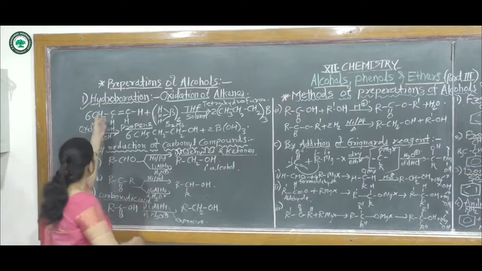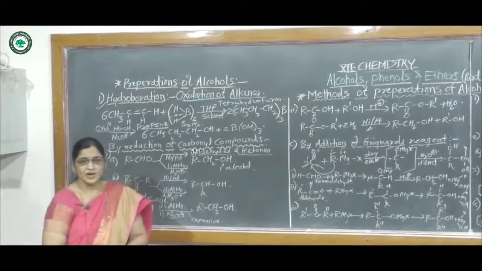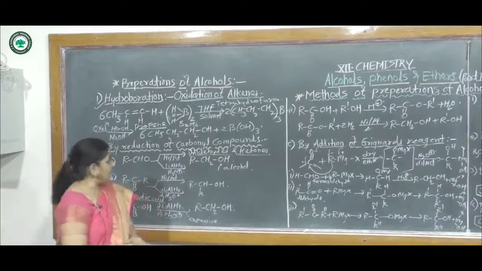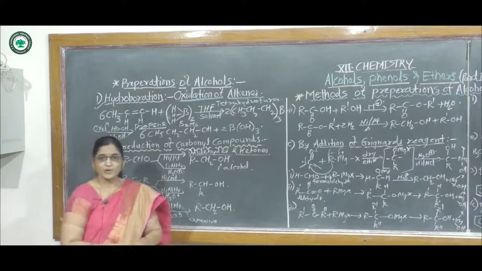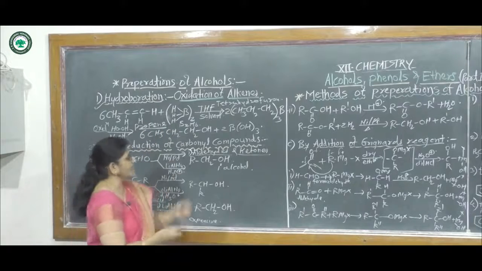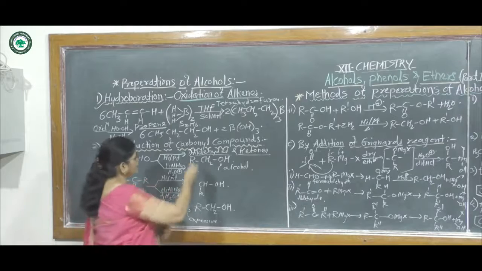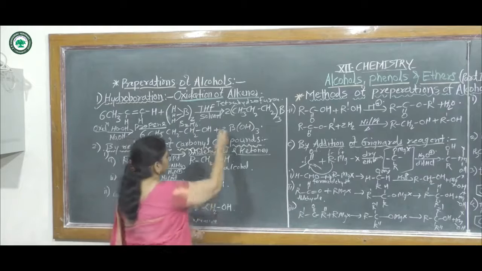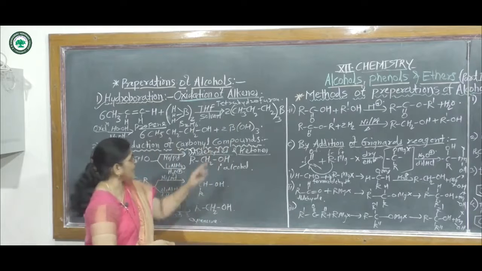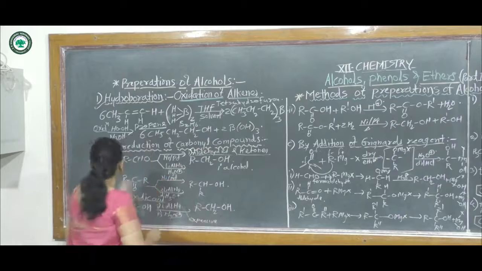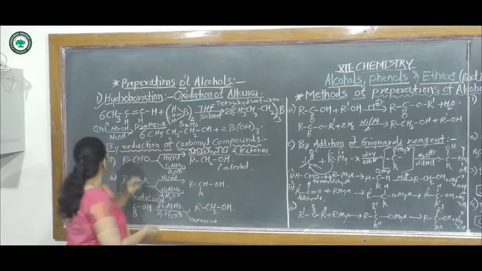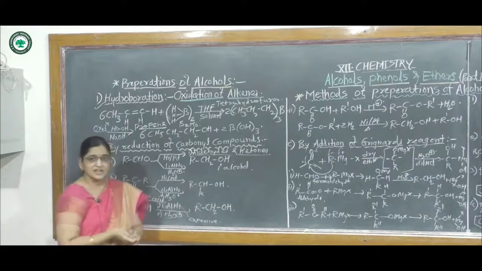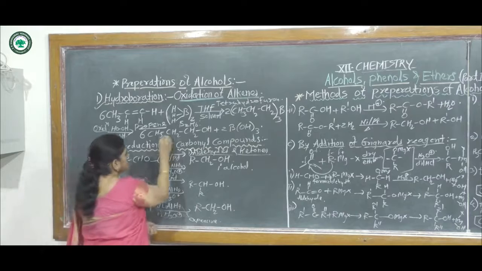In this first method, that is hydroboration of alkenes: if an alkene reacts with borane in the presence of tetrahydrofuran solvent, it gives a trialkyl borane. In the second step, this trialkyl borane undergoes oxidation in the presence of alkaline peroxide, and it gives alcohol.